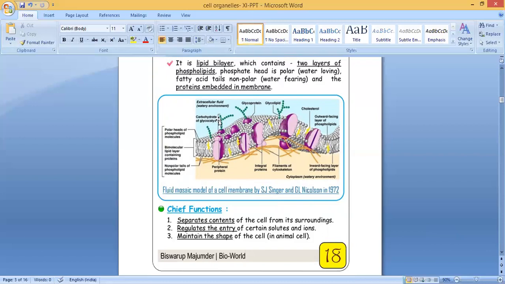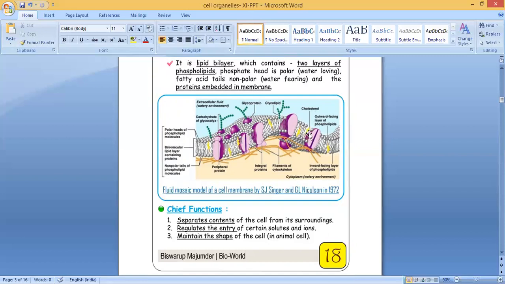I will show you. Carbohydrate, I told you, is the glycocalyx. Then extracellular fluid, the outside water environment, and peripheral protein on the outer side. Then what is this? Glycoprotein, this purple colored one. Then this is glycolipid. These are integral proteins. This is the peripheral protein, and this is the integral protein. Then the filaments of the cytoskeleton: you can see some filament-like structures.